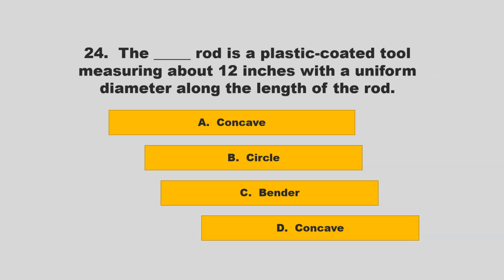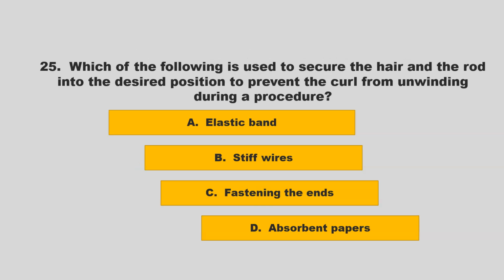The blank rod is a plastic-coated tool measuring about 12 inches with a uniform diameter along the length of the rod. Is it concave, circle, bender, concave? If you chose B, circle, you are correct.